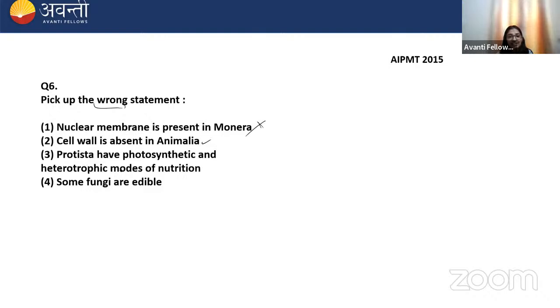Protista have photosynthetic and heterotrophic mode of nutrition, yes. The diatoms, the dinoflagellates, they all are photosynthetic, right? Heterotrophic like slime mold, the protozoans, they're heterotrophic. Some fungi are edible, yes. Remember this, the truffles and morels are edible fungi. Please remember the morels and truffles which belong to Ascomycetes. They are the edible fungi.